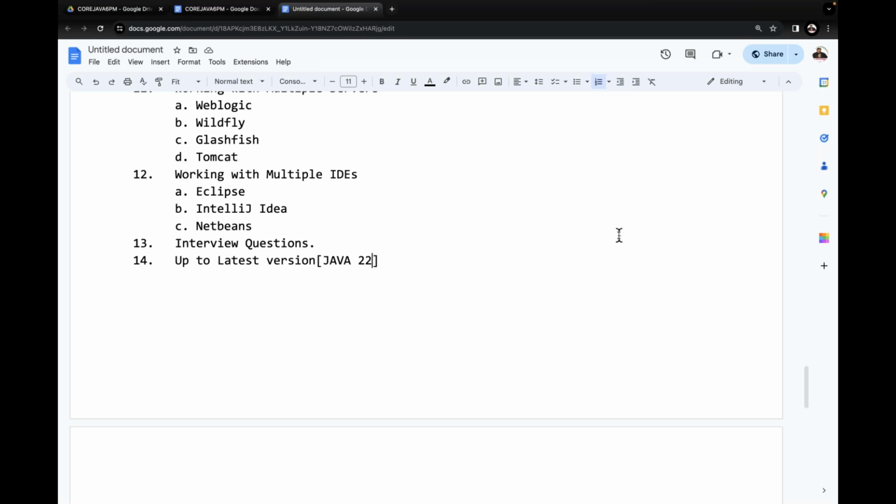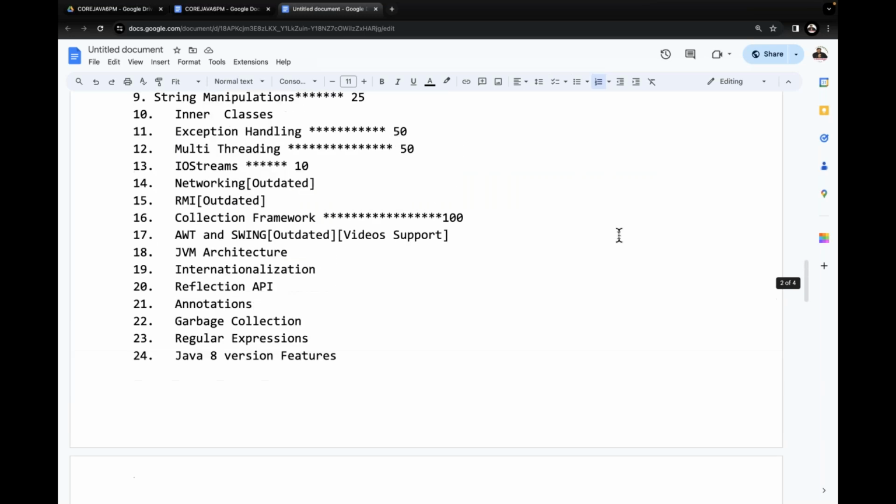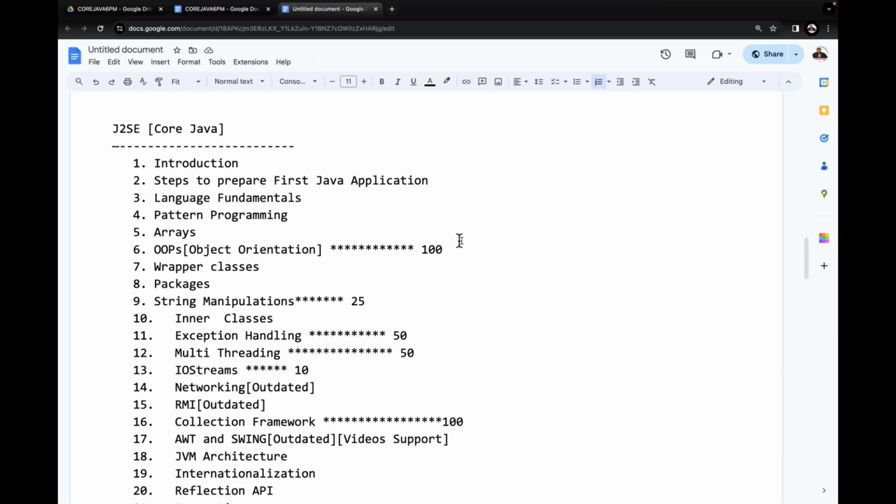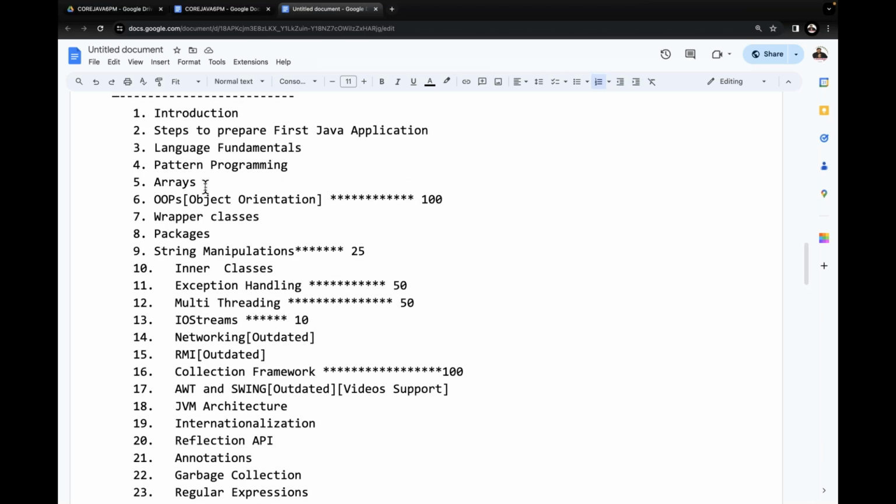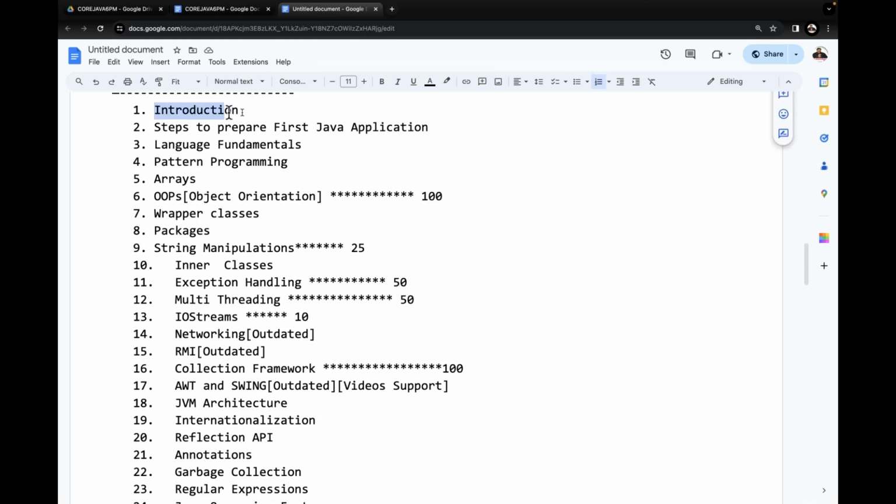Leave this point here. It's okay. Now, if you look at the core Java syllabus, what content are we going to understand inside core Java? I'm just going to read out the names only. I'm not going to explain anything here, because you're not going to understand anything yet. Just for awareness purposes, I'm giving the list of content here. Observe carefully.